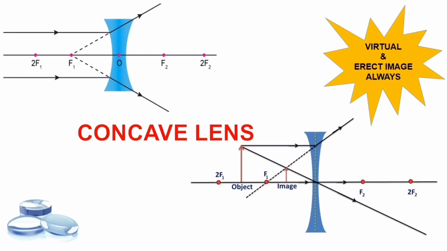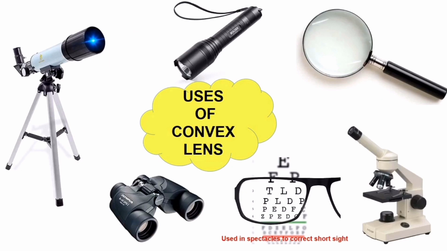Here you can see the image formation point that is formed on the same side of the lens. So this concave lens will always produce a virtual and erect image. These are all the uses of convex lens.